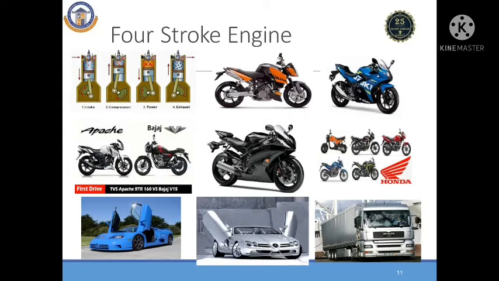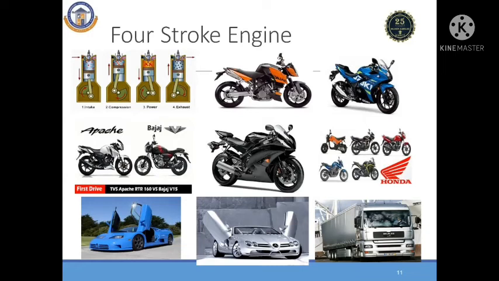In four-stroke technology, the burning of the fuel is more complete, and around 60 to 75% of the fuel can be converted into energy. So a four-stroke engine gives better mileage compared to a two-stroke engine, and also gives better economy.